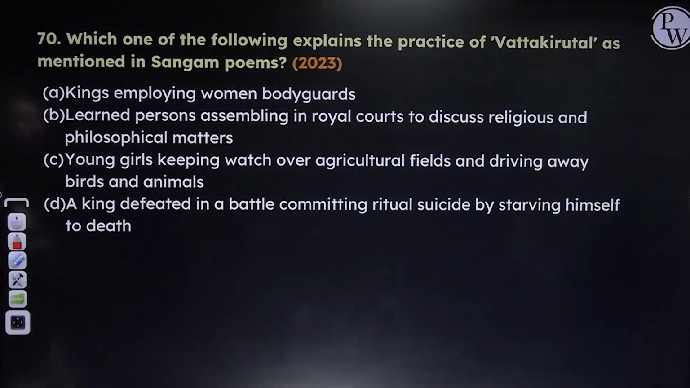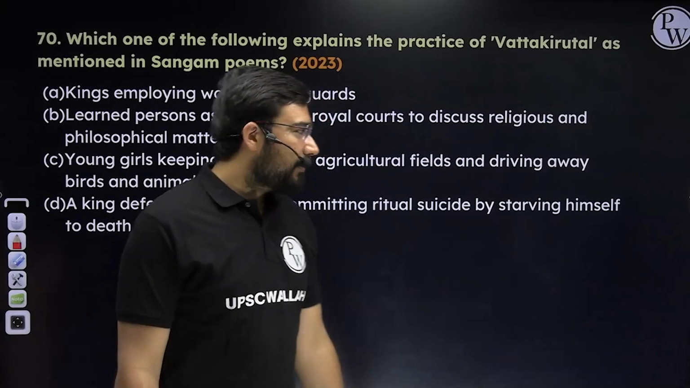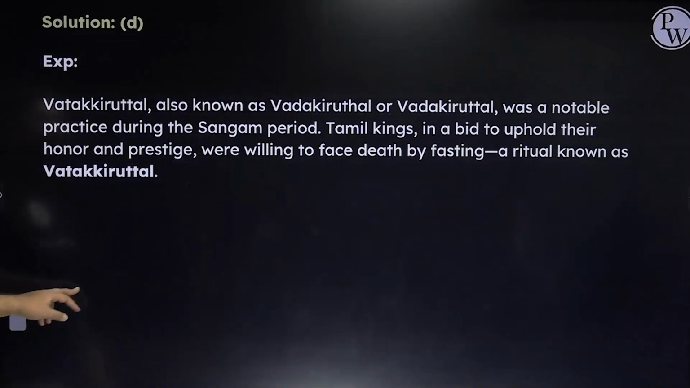Which of the following explains the word Vatakirutal as mentioned in the Sangam poems? So these are the kinds of words from Tamil. Either you remember or you don't. Here the answer is going to become D. This was a process where the king who got defeated in battle used to commit suicide by starving himself to death. The answer is D.